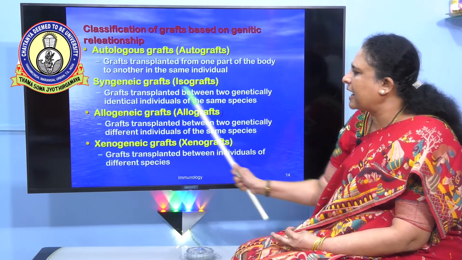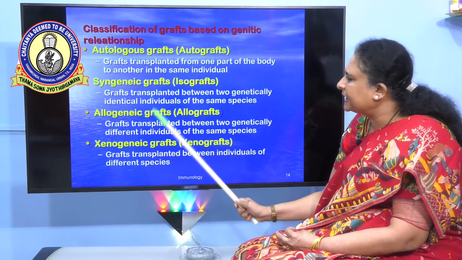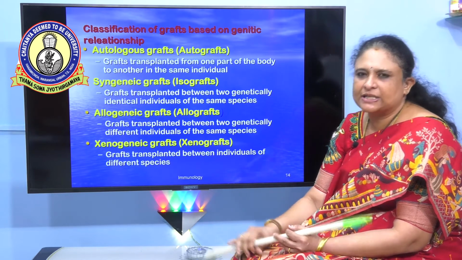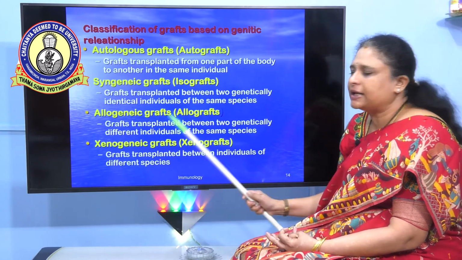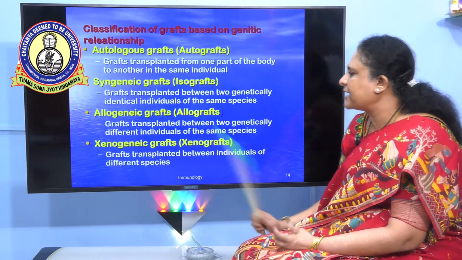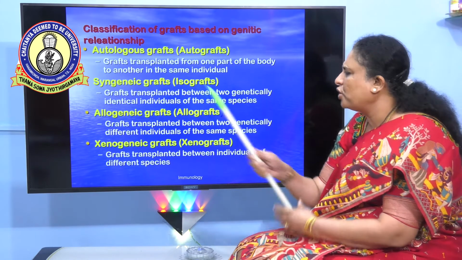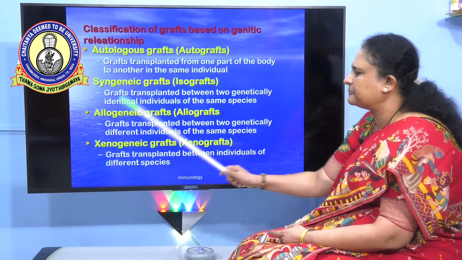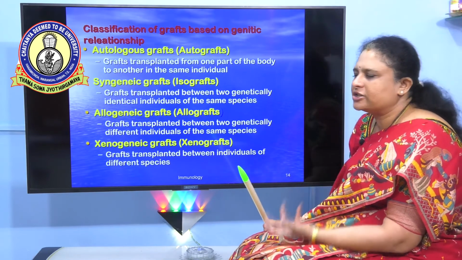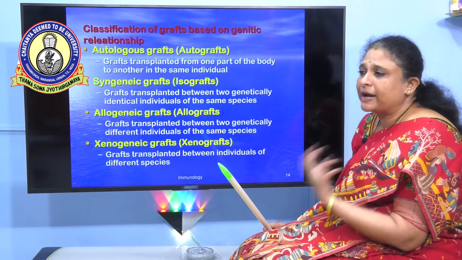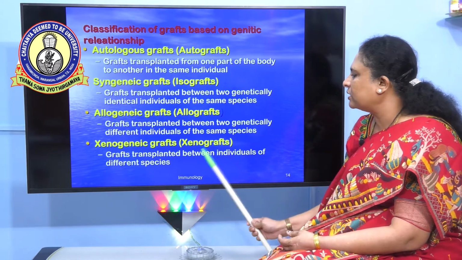Then we have syngenic grafts, also called isografts. These are grafts transplanted between two genetically identical individuals of the same species, that is, monozygotic twins. Then we have allogenic grafts or allografts. These are grafts transplanted between two genetically different individuals of the same species. Most transplantations occur in this area, which are called allografts, where there are many chances of rejection taking place. The new concept which might come in the future is xenogenic grafts, otherwise called xenografts.